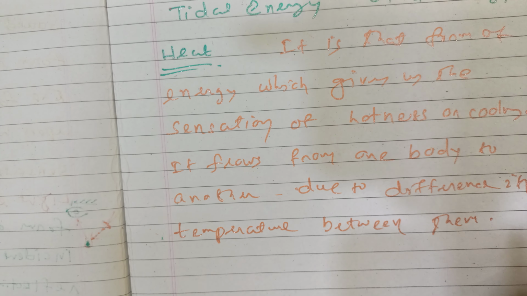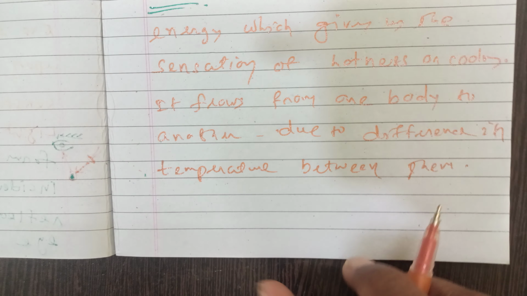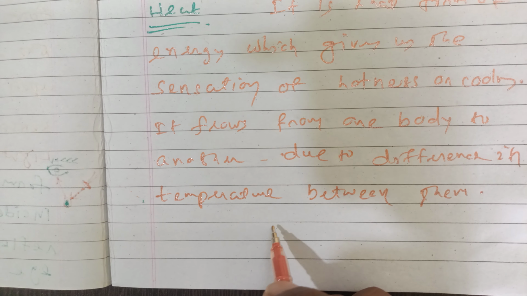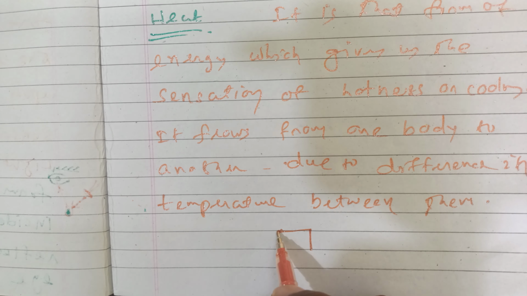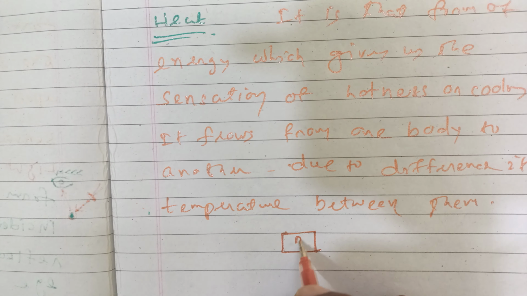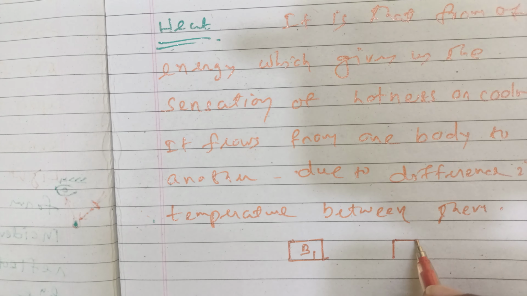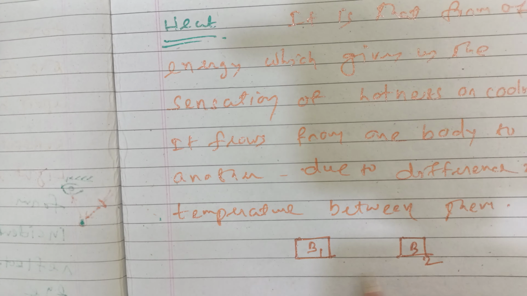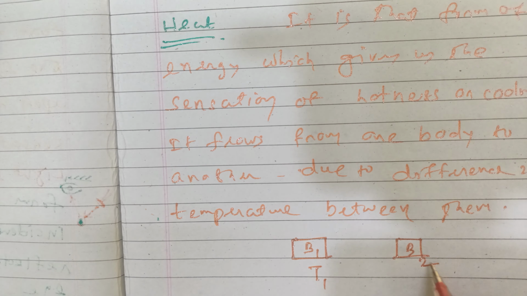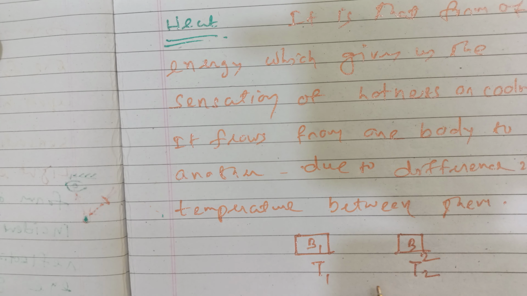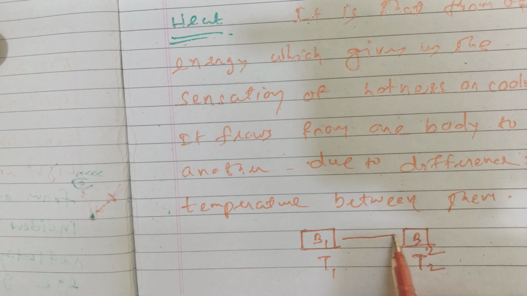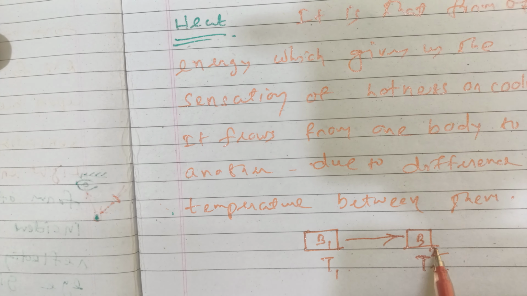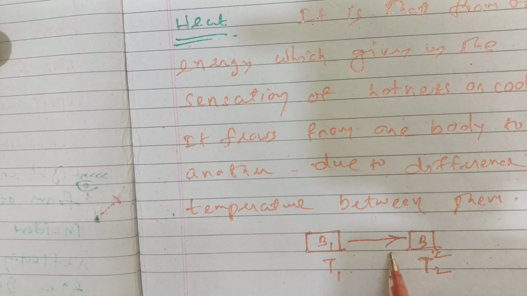Students, you could examine and tell which body is hot and which is cool, and in that way we experience heat energy. Suppose this is a body B1 and this is a body B2, and suppose its temperature is T1 and its temperature is T2, and suppose this T2 is less than T1, then heat will flow in this way from T1 to T2 to make these two bodies equilibrium.